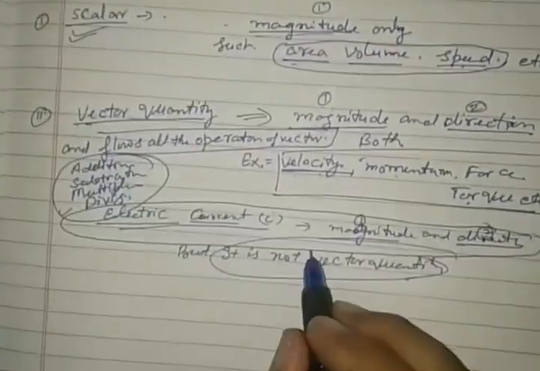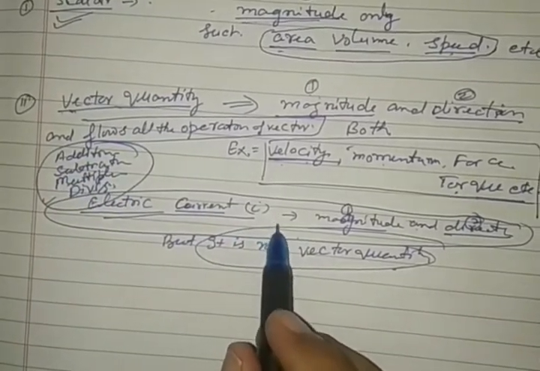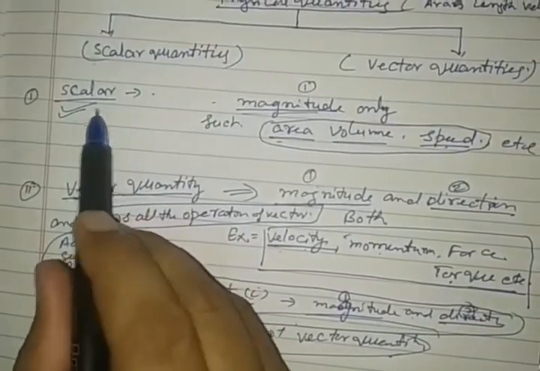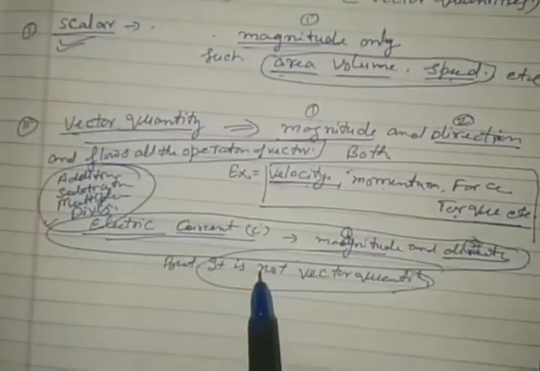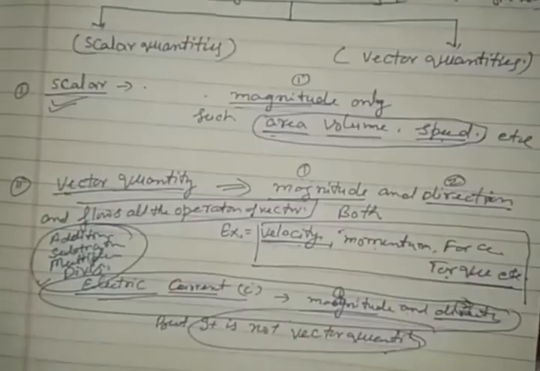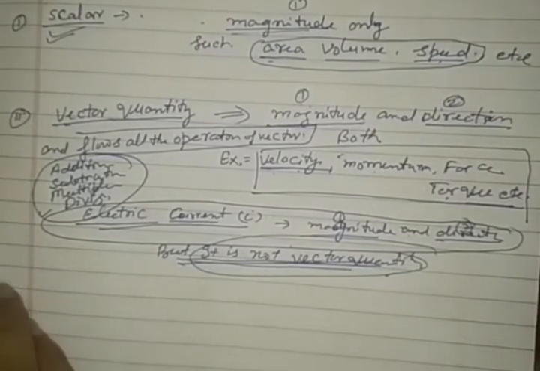So here in the electric current, the vector rules are not followed. Its ordinary algebraic rules, or you may say mathematical rules, are followed in the case of electric current. That is why electric current is not a vector quantity. It must be clear to everybody.